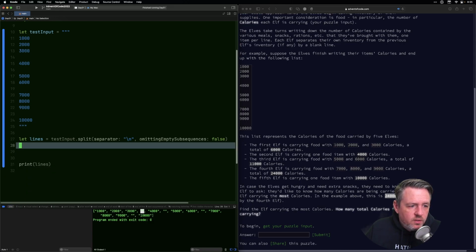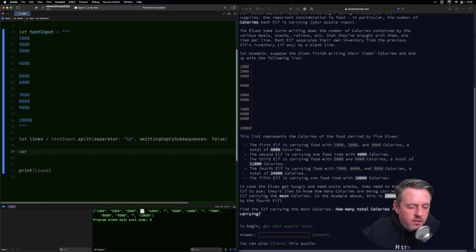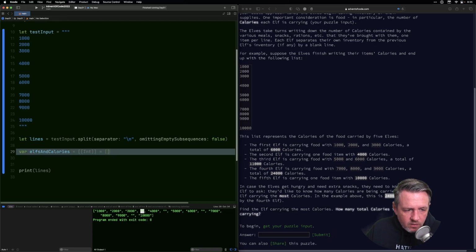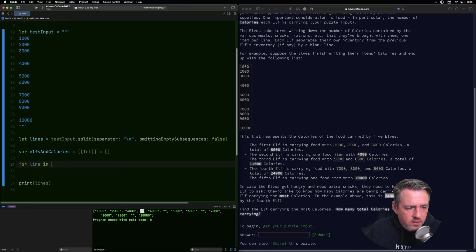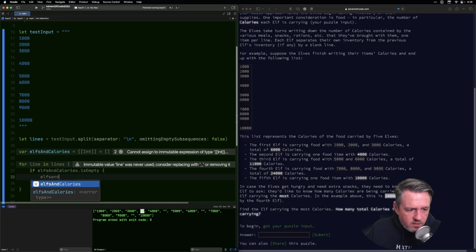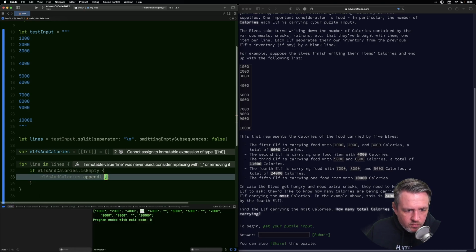So what I want to do is have elves and calories as a nested array of ints, and we'll start off empty. Then I can say for line in lines, if elves and calories is empty, then we are on the first one and we should append a new empty array.